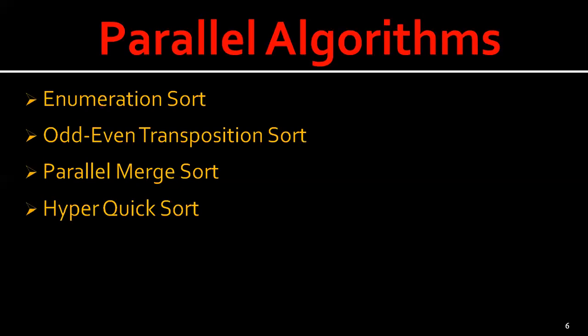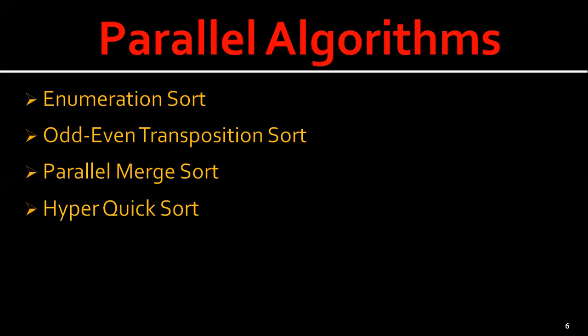Sorting a list of elements is a very common operation. Sequential sorting algorithms may not be efficient enough when we have to sort large and huge volumes of data. Therefore, we have to use parallel algorithms when we have to sort. So let us first discuss these sorting techniques one by one.